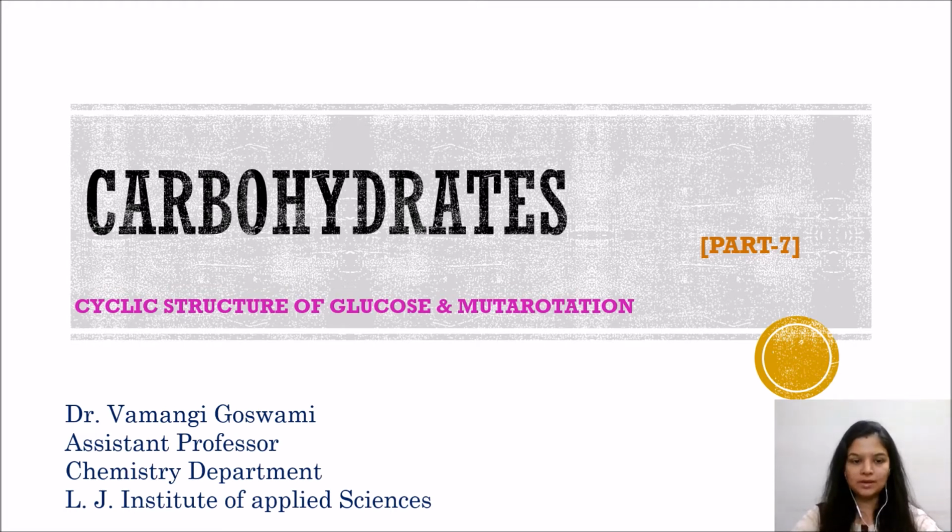This new topic is cyclic structure of glucose, and a very important phenomenon which is occurring in carbohydrate is mutarotation. This topic comes under Gujarat University syllabus BSc Chemistry semester 3, paper number 201, unit number 1A. So let us start.